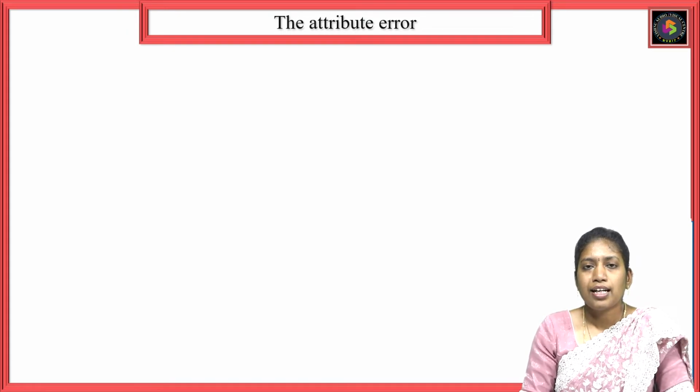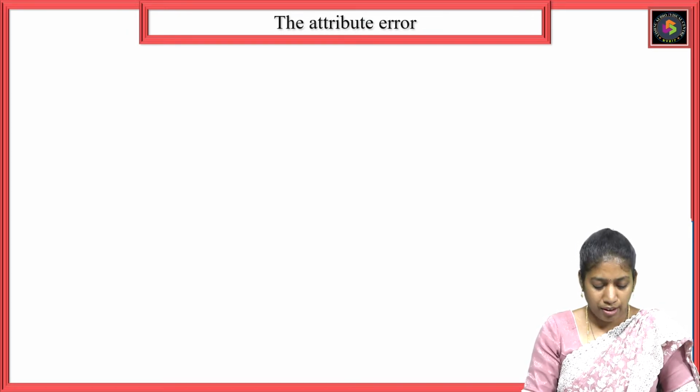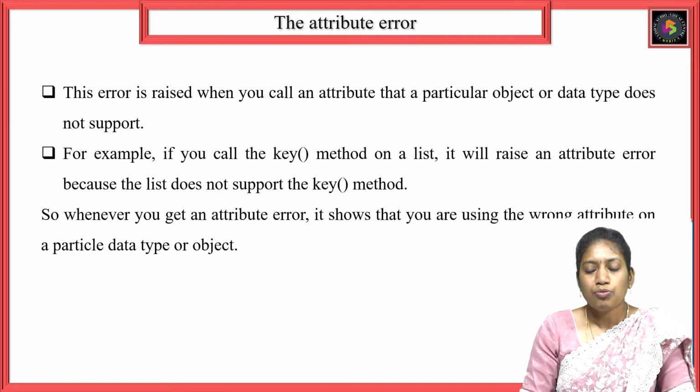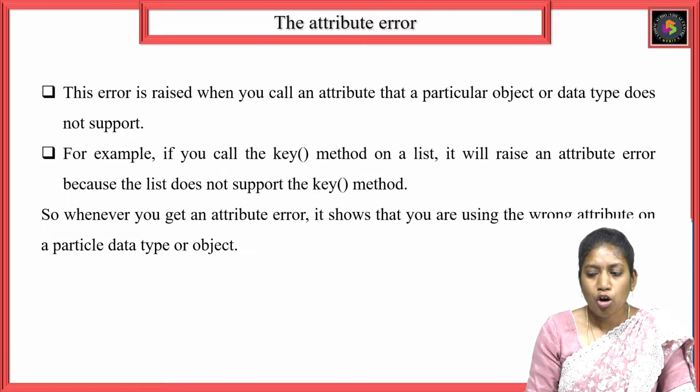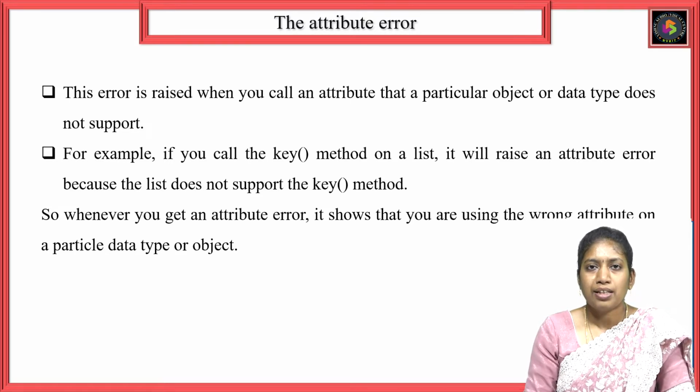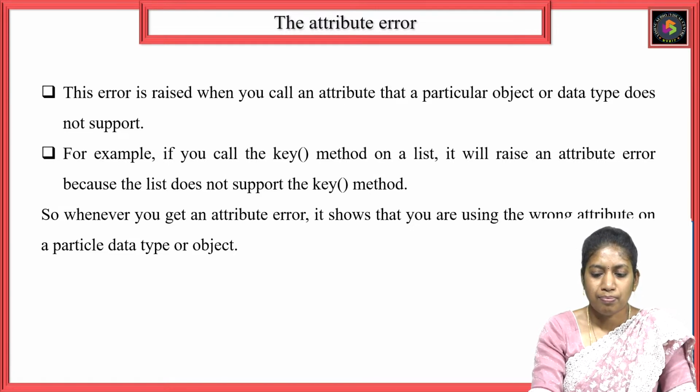Let's see in detail about the inbuilt exceptions in the Python programming language. First and foremost, the attribute error. What is an attribute error? The error is raised when you call an attribute that a particular object or data type does not support. For example, here I am trying to call a key method on a list.